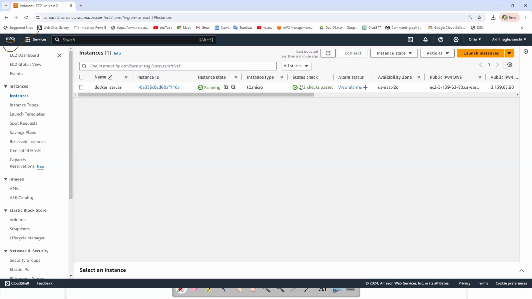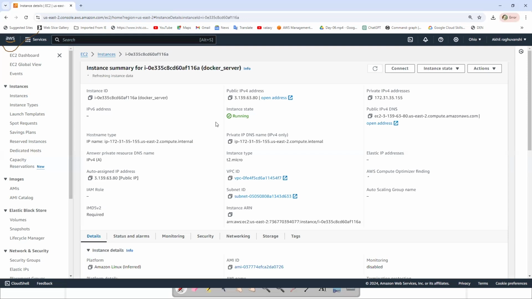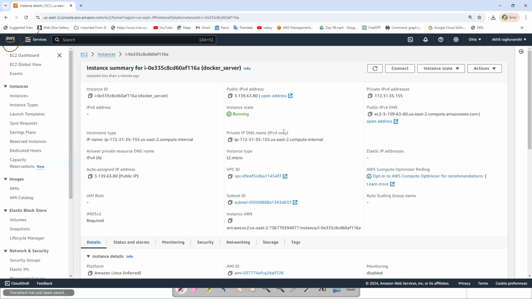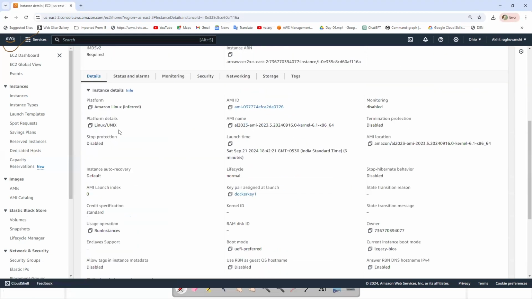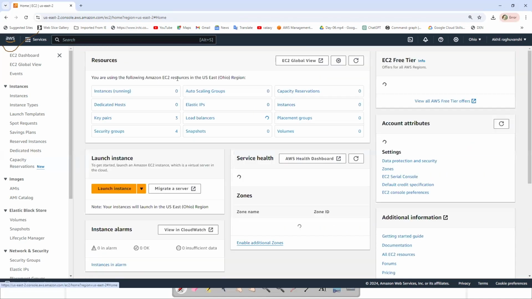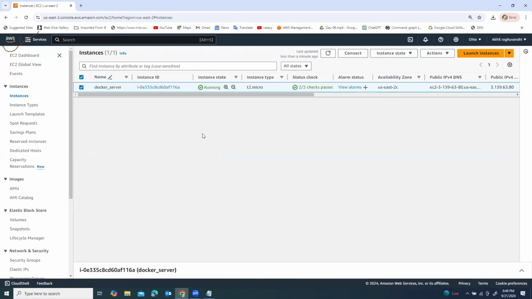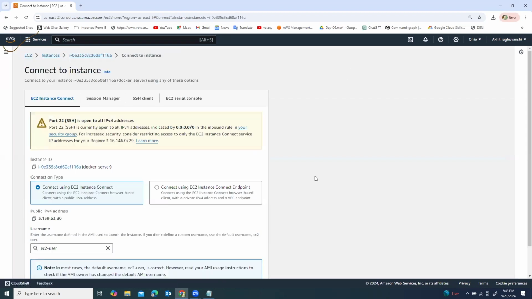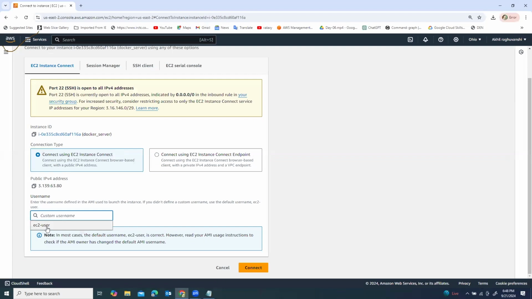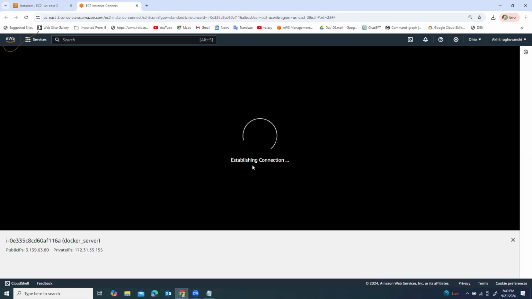Now the status check is 2 by 2 completed. It passed. This instance is called the host operating system, where we run the Linux operating system. Now we have to access this instance, either using PuTTY, or we can directly connect using the UI interface. We just have to select and connect. The default user is ec2-user. This is the AWS interface provided for Amazon Linux.